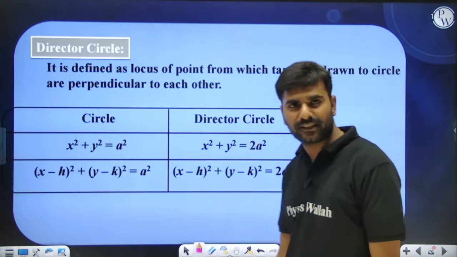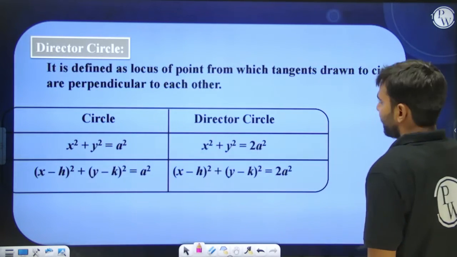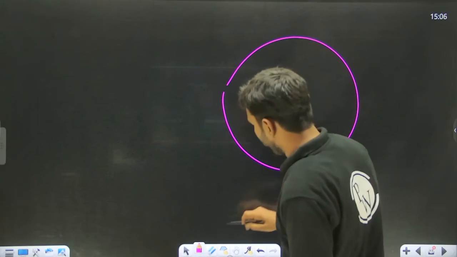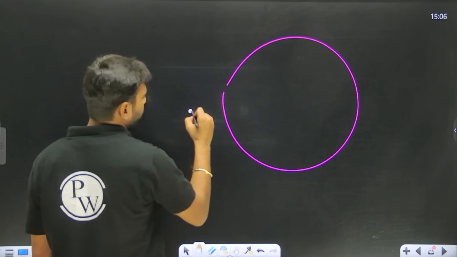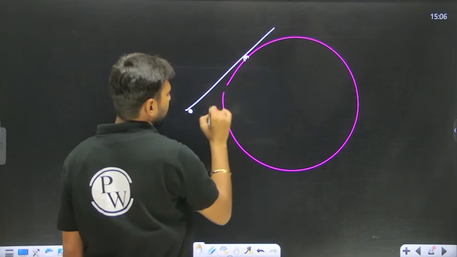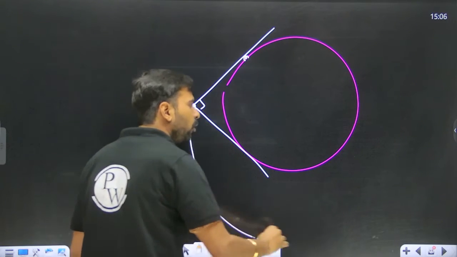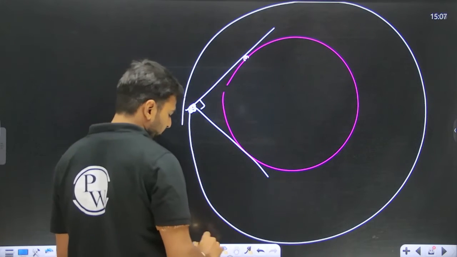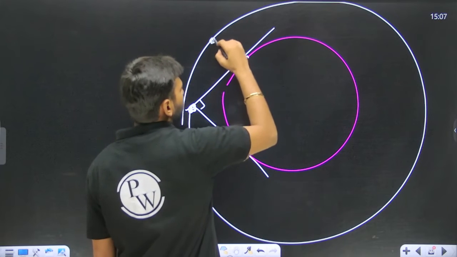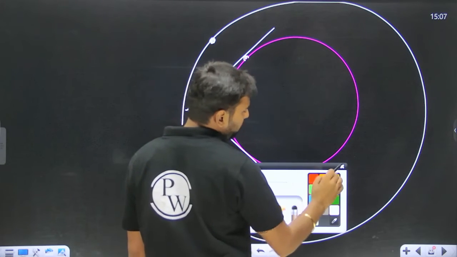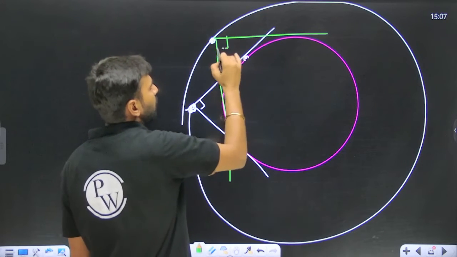Director circle. The director circle is the locus of the point such that, let's say this is a circle given to me and I want to draw only perpendicular tangents to this circle. Let's say if this is the point, from here I can draw 2 tangents, one like this and one like this. If I want only perpendicular tangents, then the locus of all these points from which, if we draw tangents onto this pink circle, those tangents are perpendicular, will be nothing but the director circle.